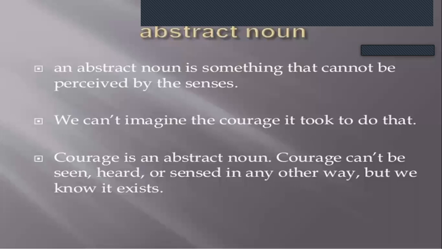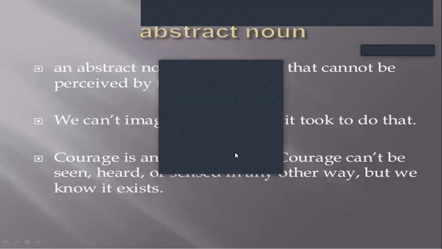Then coming on to the next noun, abstract noun. An abstract noun is something that cannot be perceived by the senses. We can't imagine the courage it took to do that. So, courage, can you see the courage? It is an abstract noun. Courage can't be seen, can't be heard, or sensed in any other way.